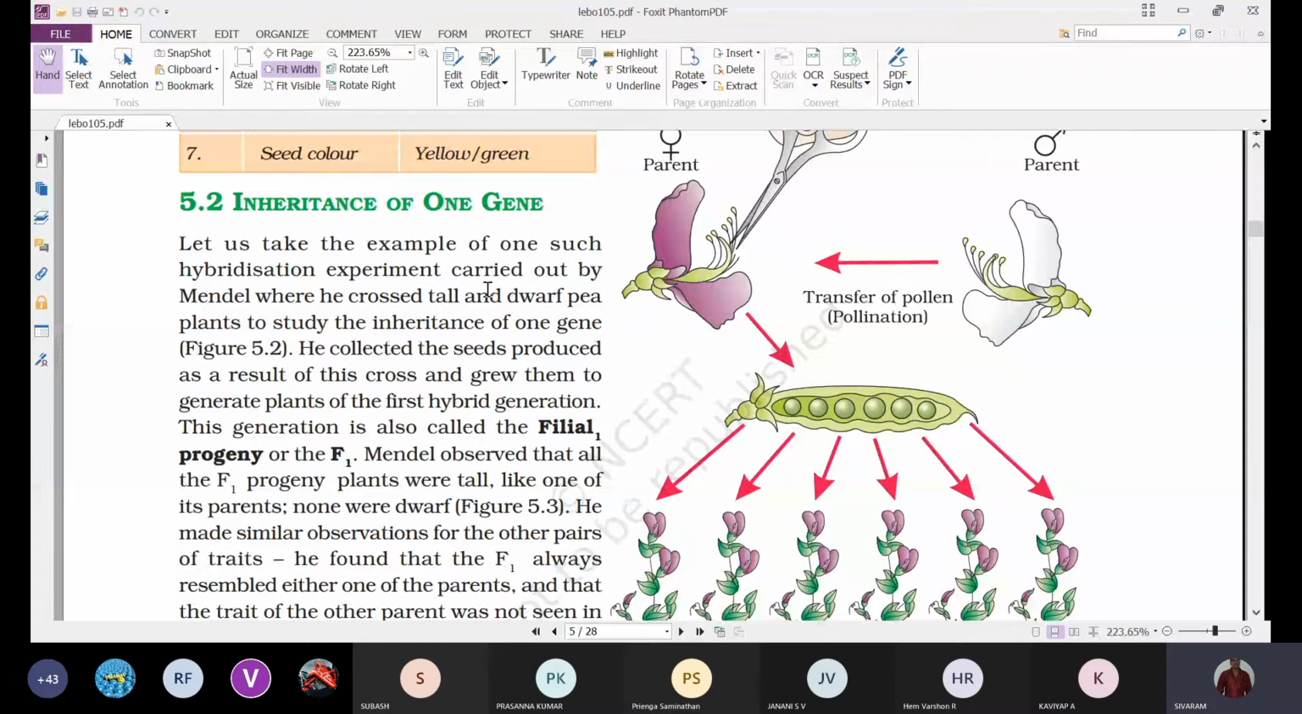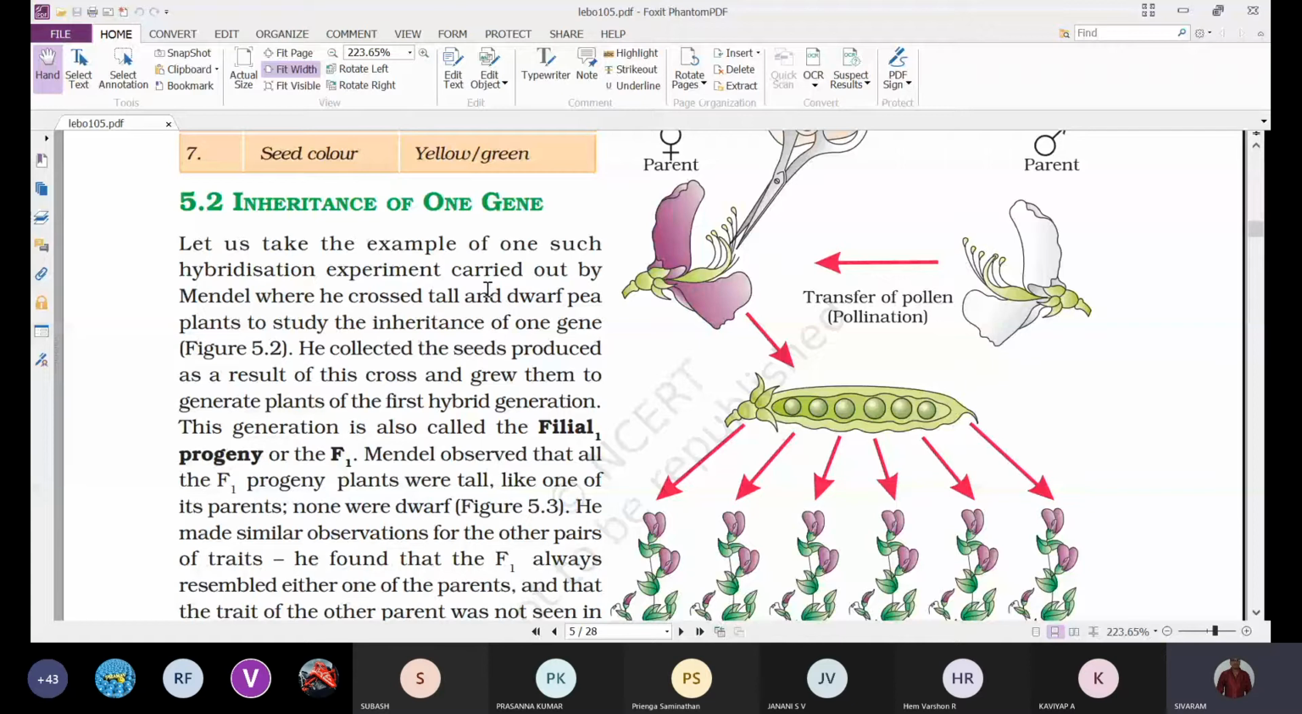Then the bag on the emasculated and bagged flowers of the tall plant is carefully removed, and the pollen grains of the dwarf plant are deposited on the stigma, and it is rebagged to prevent unwanted pollination. It undergoes fertilization and produces fruits and seeds, and the seeds are raised to obtain the first generation.